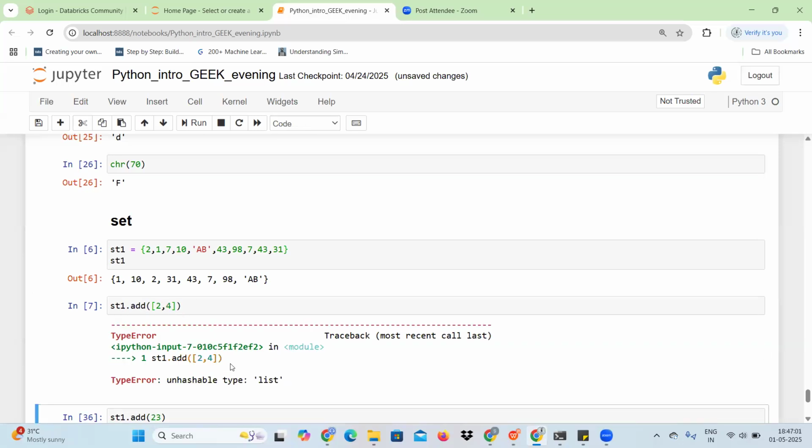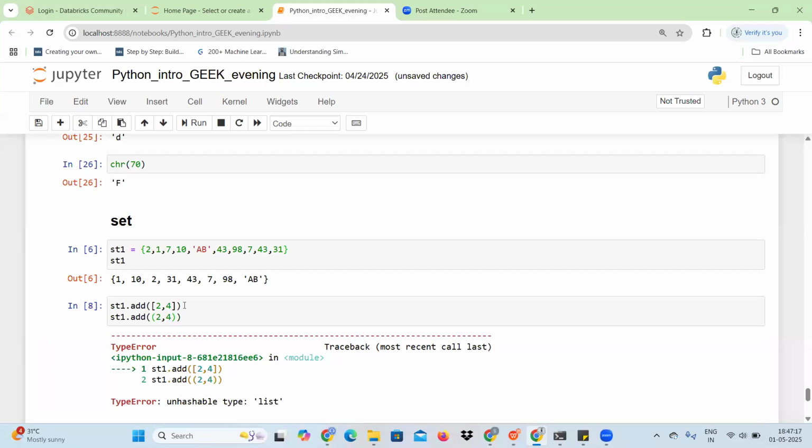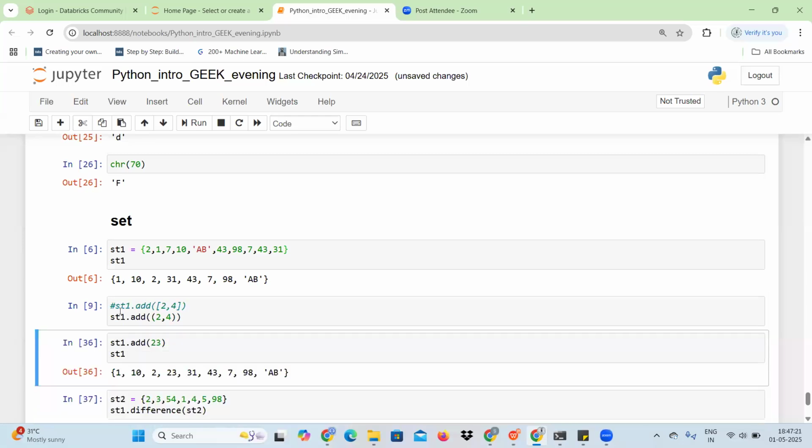Okay. So no, I think we cannot take unassembled type list. So we cannot take it, and you are telling like if we are taking st1 dot r as an element 2 comma 4. No, I think I need to comment it.